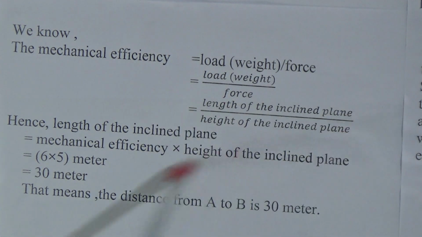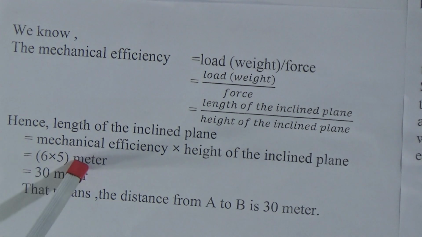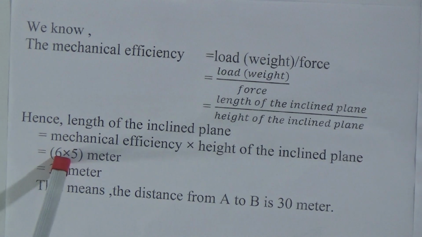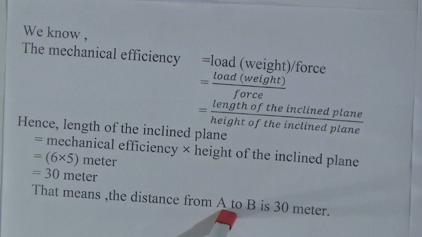Here the mechanical efficiency is given as 6 and the height is 5 meters. Hence, the length of the inclined plane will be 6 times 5, 30 meters. That means the distance from A to B is 30 meters.